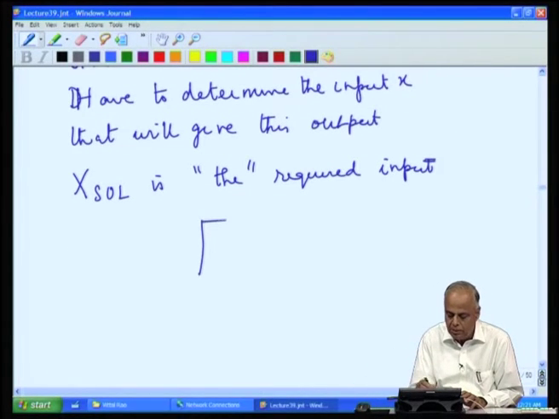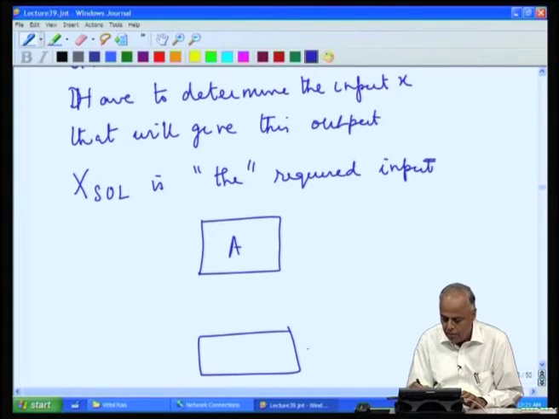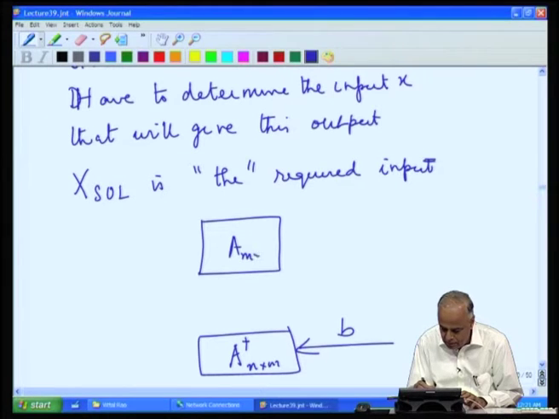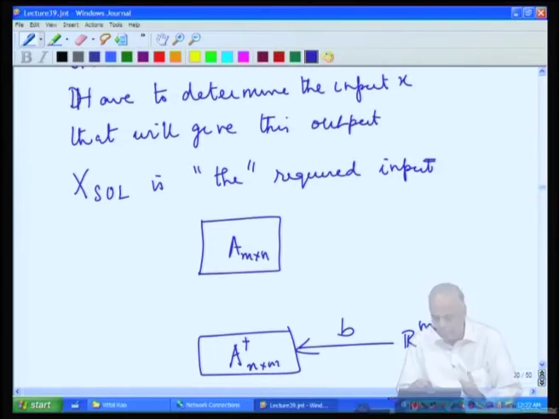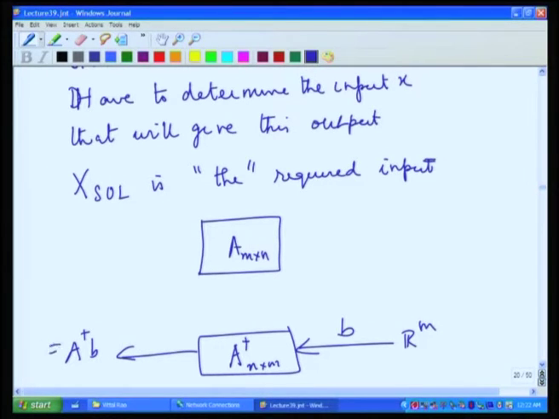Again you have this system A, and then from B I have a new system A dagger, which is an n by m matrix. So, when B is given in Rm, I input it into this new system, and I get A dagger B, which is the x sol, and now I take this as the input. Will I get B, the required output?